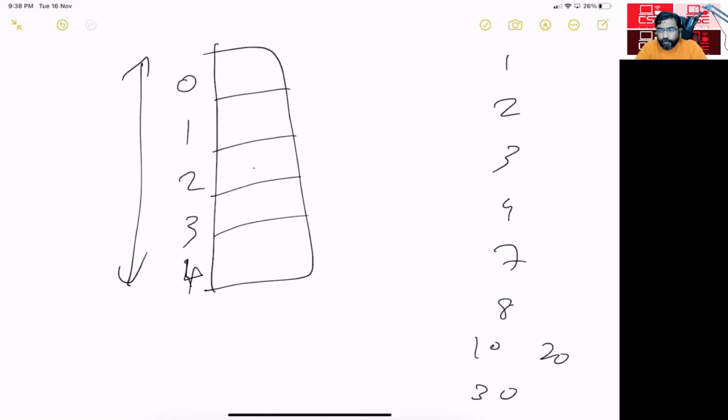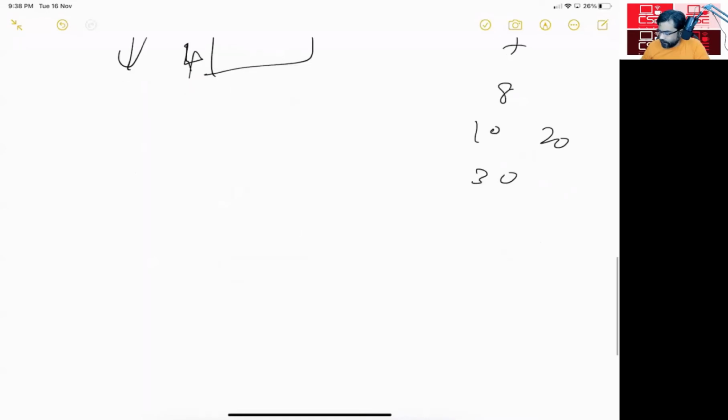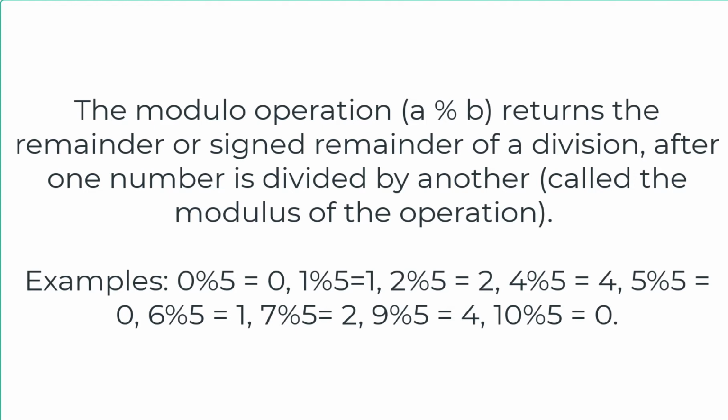How many of you do not know about the mod operator? This is the mod operator, A mod B. The modulo operation A mod B returns the remainder after one number is divided by another.